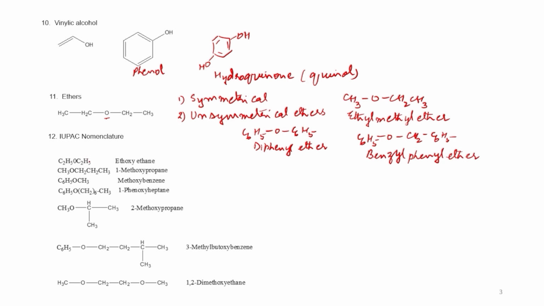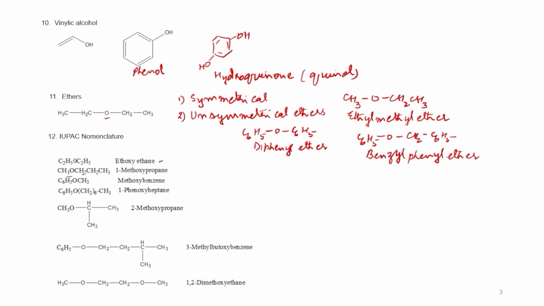Now we can read about the IUPAC nomenclature. So here you can see C2H5OC2H5. This is the symmetrical ether. On both sides of oxygen, 2 carbon atoms are present, so preference is given to either one. This will become the ethoxy, and this is the ethane. So this is ethoxy ethane.